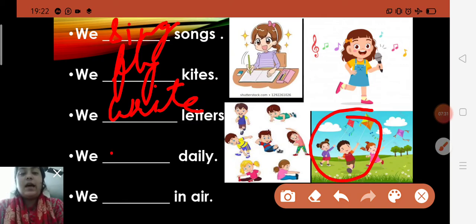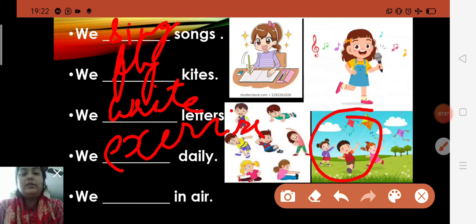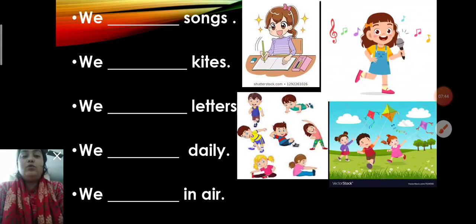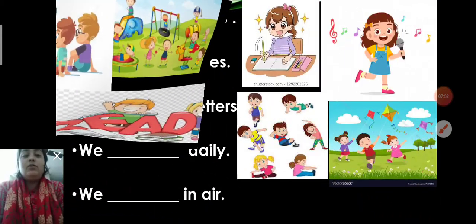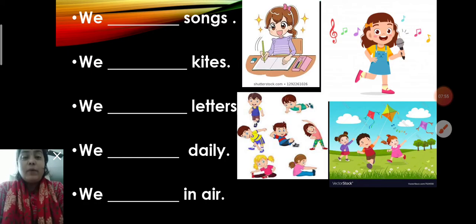So there you will write action word. So there you will write exercise. E-X-E-R-C-I-S-E. Exercise. Okay, we dash in air. We breathe in air. So children, these are action words, or you can say what? Doing words, or also you can say verbs. So children, in chapter 23 you will fill by using what? By using helping words. Understood?